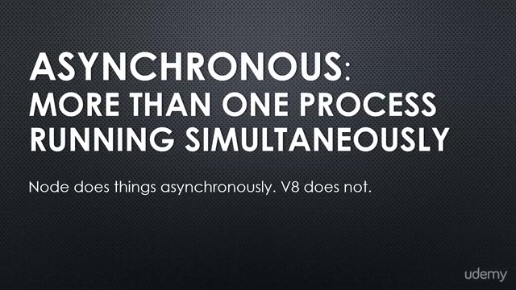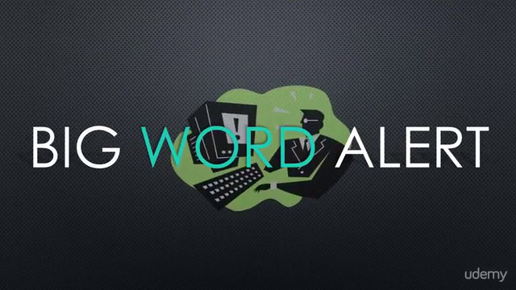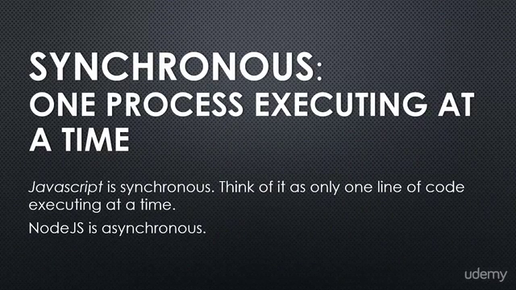However, the V8 JavaScript engine does not. It runs synchronously. Big word alert. Synchronous. That's just one process executing at a time. JavaScript is synchronous. You can think of it as only one line of code executing at a time. There's never two lines of code executing simultaneously.